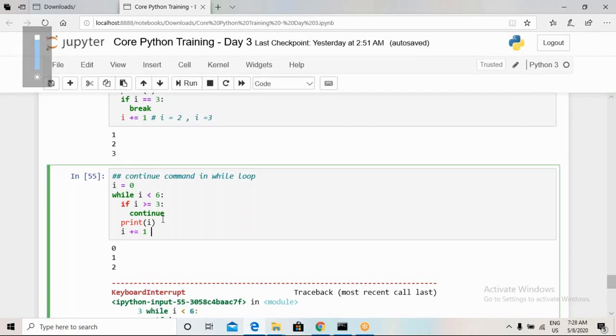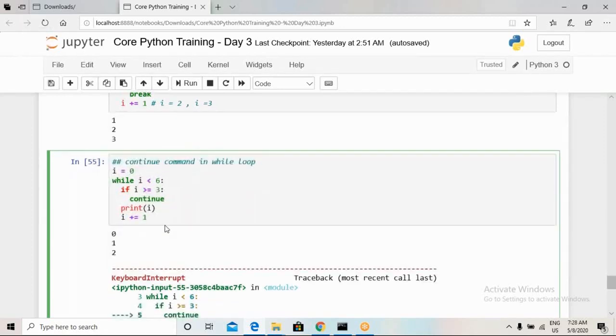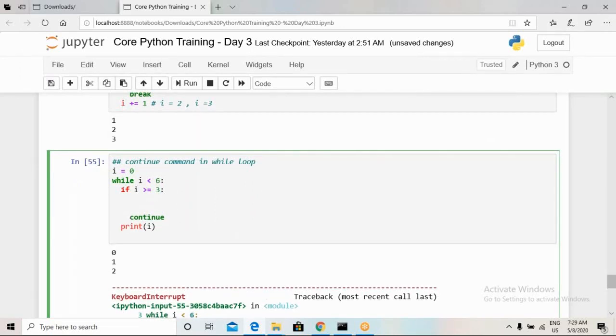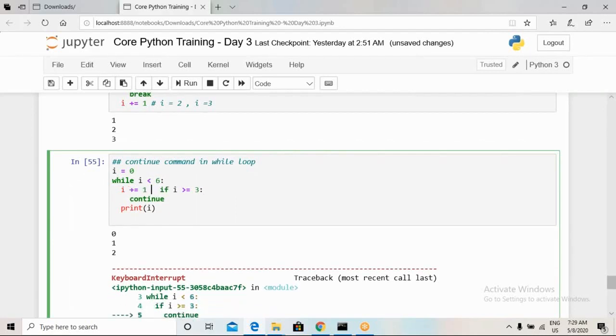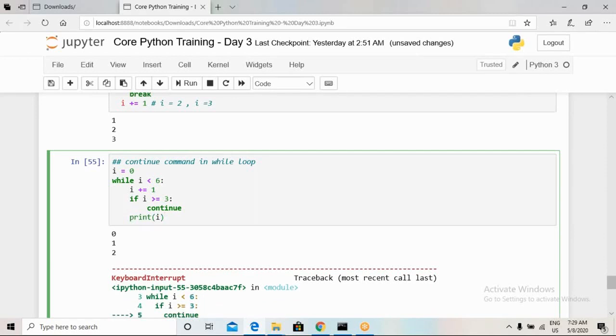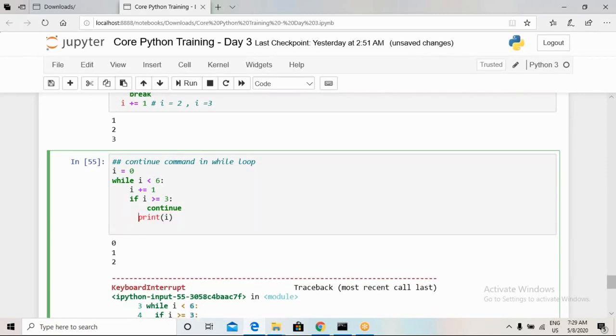Okay, so if I keep this particular piece of code over here before continue, now sorry, before the if statement, then I am facing this indentation problem because my previous indentation was not good. So I have to make sure my indentation is well formatted, and I don't have to face this particular problem. Okay, so I will show you what happens when indentation is wrong.